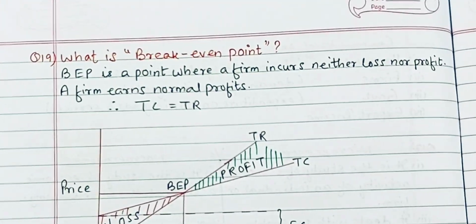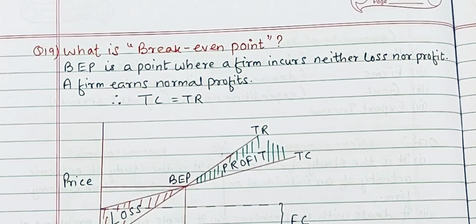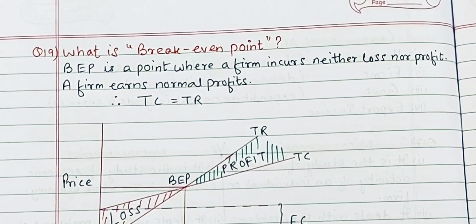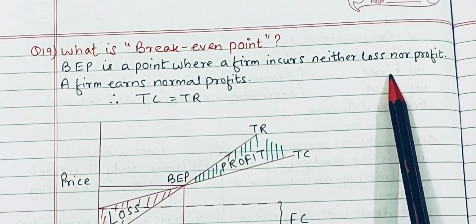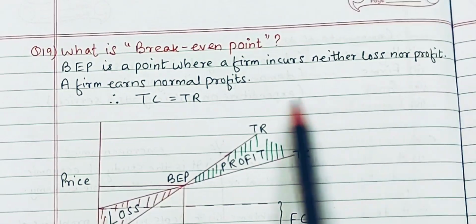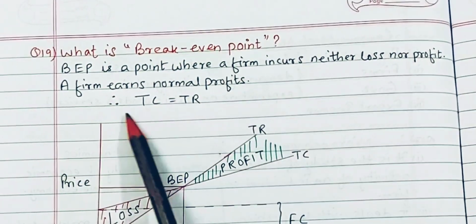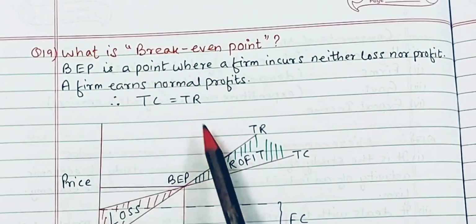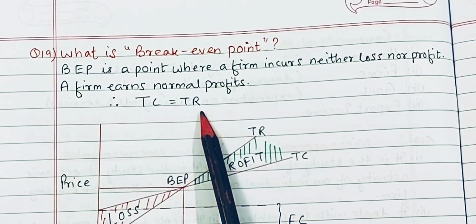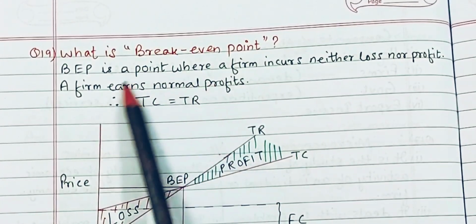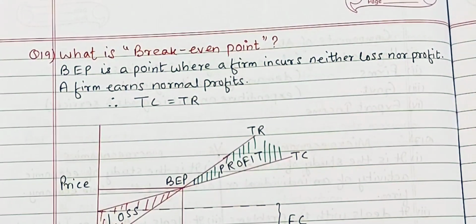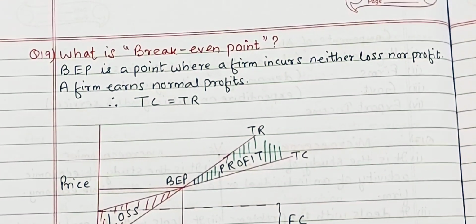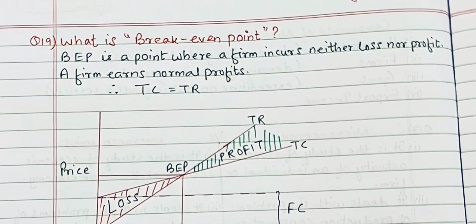Let's move on to the next question, and this is on break even point, BEP. Now what is this? Now it is a point where a firm incurs neither loss nor profit. That means a firm earns normal profit, and this is the condition where total cost is equal to total revenue. That means on this condition there is BEP, break even point, where a firm neither makes profit nor loss.